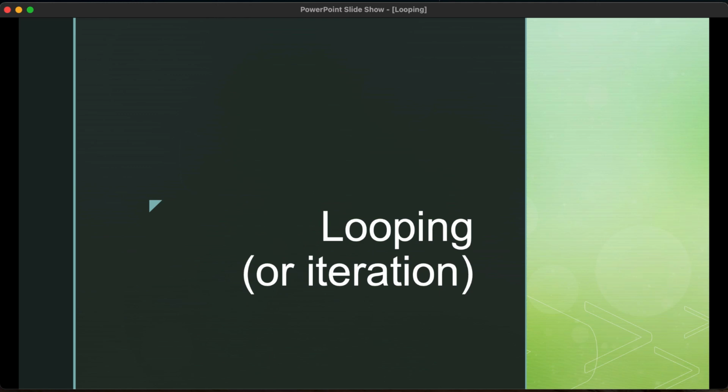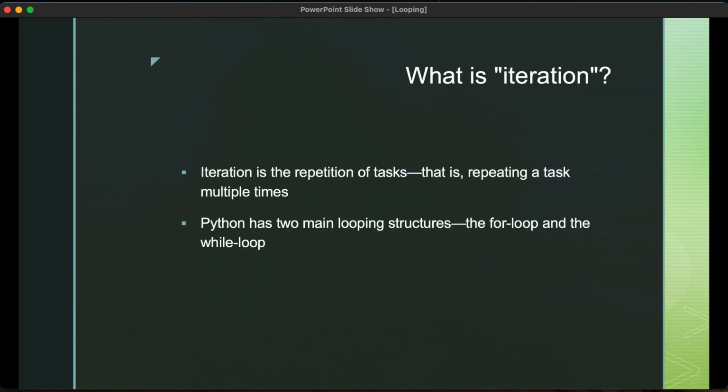All programming languages have structures which are called looping or iteration. These structures allow you to repeat different tasks, and they're absolutely necessary to take your programming to the next level. So iteration is the repetition of tasks, that is, repeating a task multiple times. Python has two main looping structures, the for loop and the while loop.